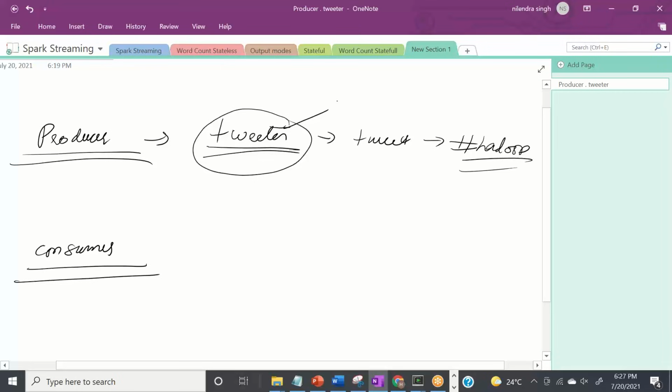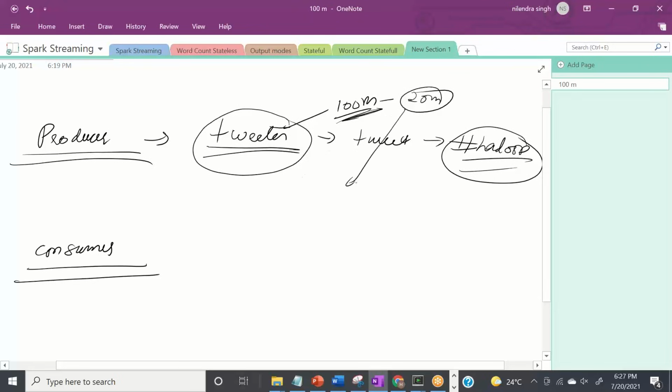Let's say, I'm not sure about the current user base of Twitter, let's consider it 100 million, over all the world in different time zones. So if I ask you to count the number of times the word Hadoop comes in tweets, right? Since there are 100 million users, out of these maybe 20 million are tweeting with Hadoop, then obviously this is real-time or streaming data. So in this case, the Twitter application will act as our producer, right?